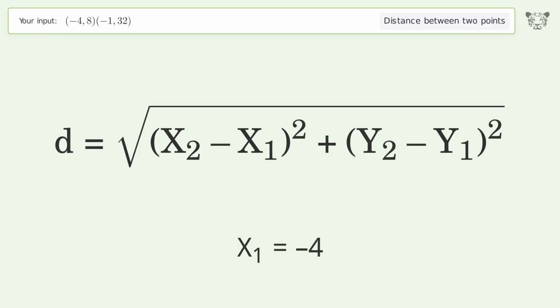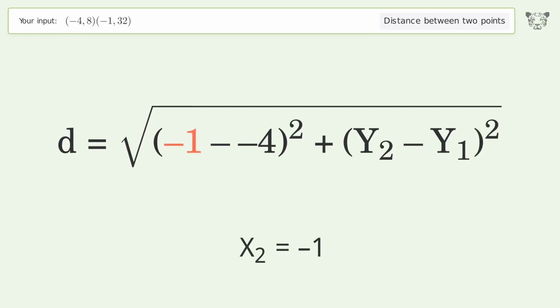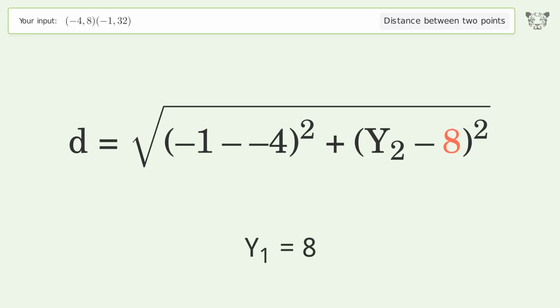x1 equals -4. x2 equals -1. y1 equals 8. y2 equals 32.